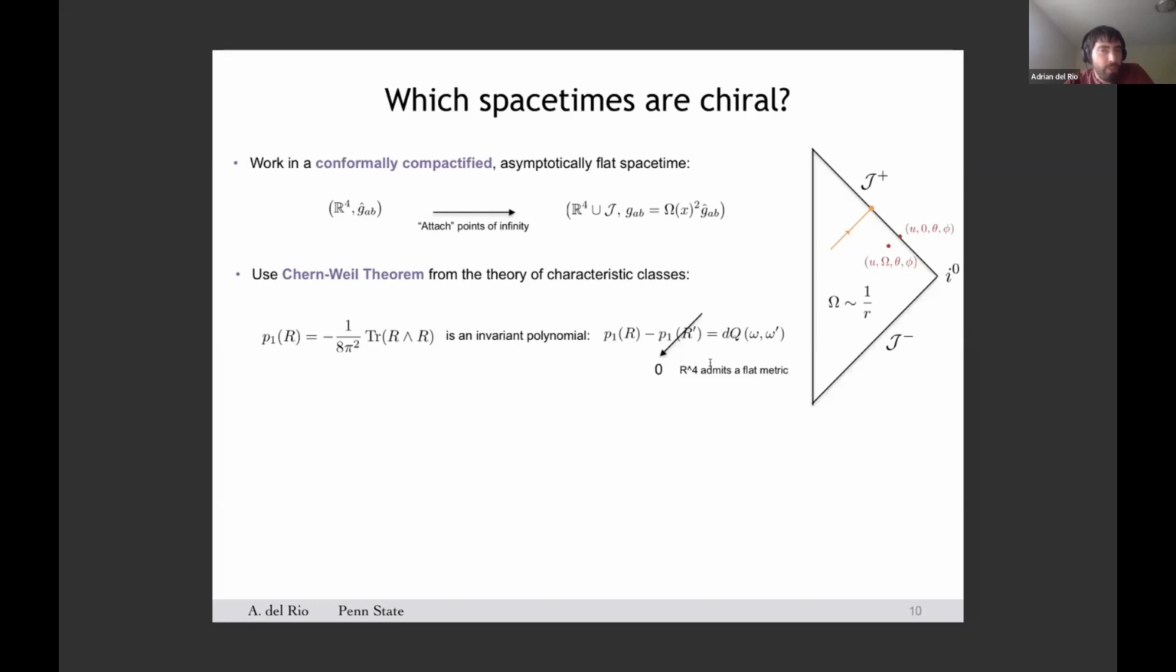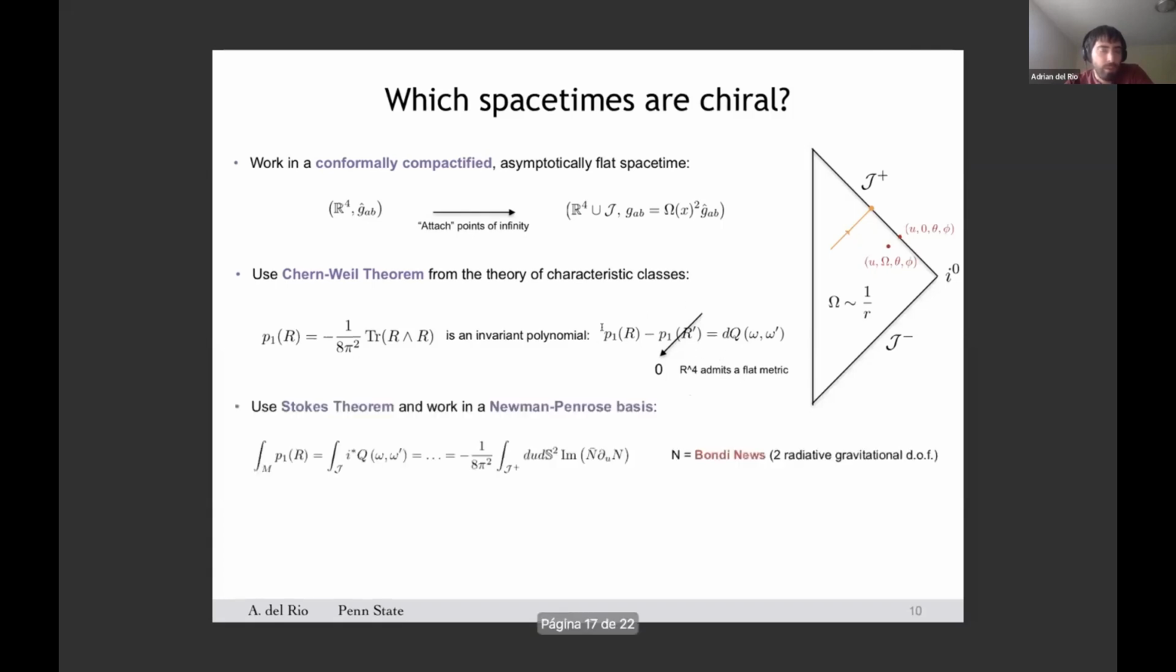And this formula is particularly convenient because we are dealing with topologically trivial spacetimes. So this means that they admit a flat connection. So we can just take this flat connection as an auxiliary connection in this equation and evaluate it. So we can now integrate, apply Stokes' theorem, and introduce a Newman-Penrose basis.